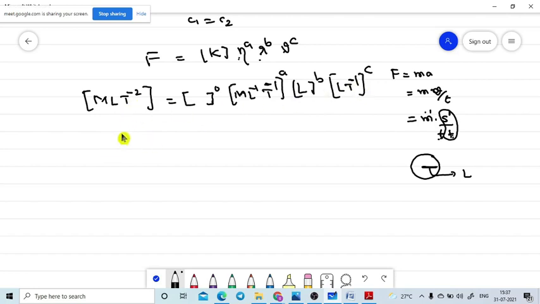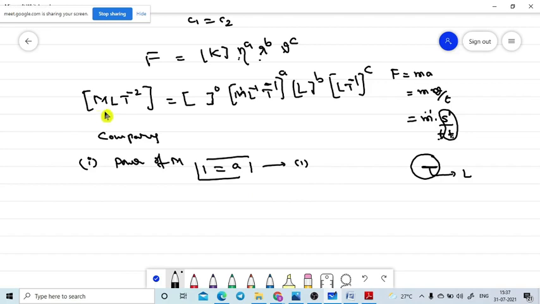Now I am comparing. First I am comparing the powers of M. On the left side I get 1, and on the right side I get M power 1 into A, which is A. So we got one quantity: A is equal to 1.